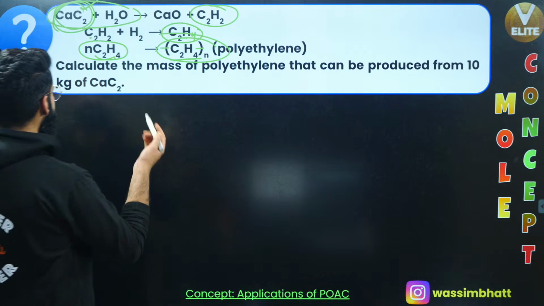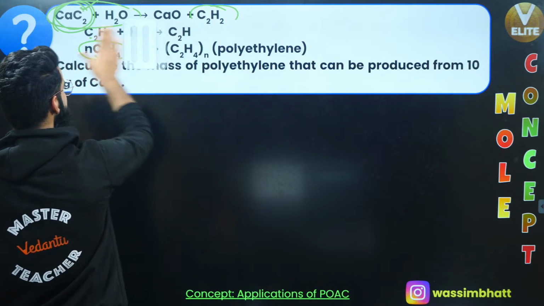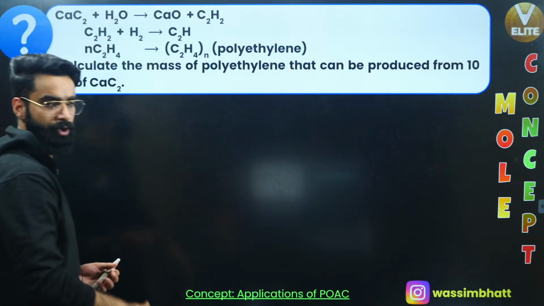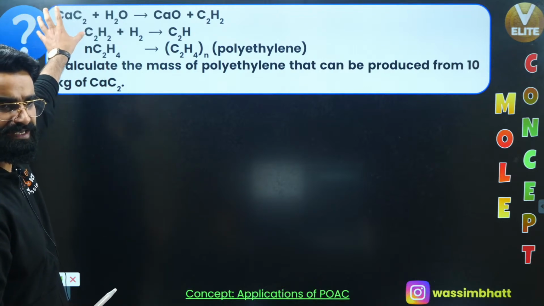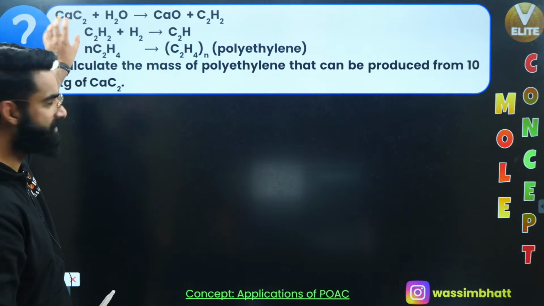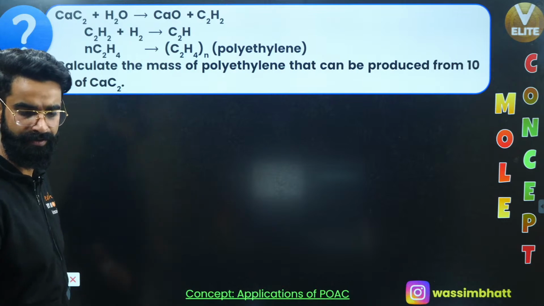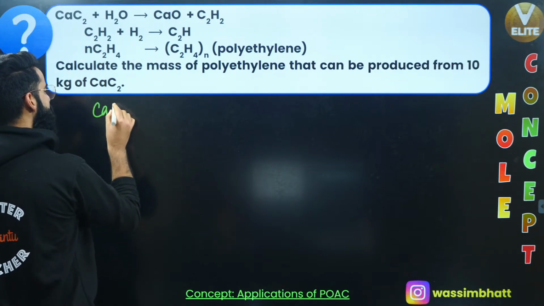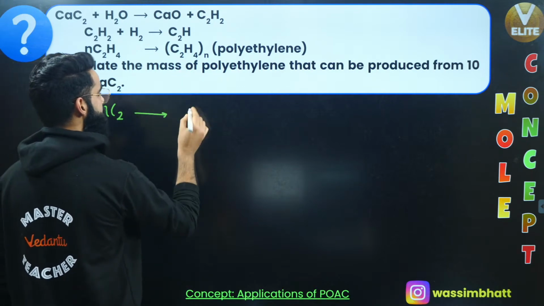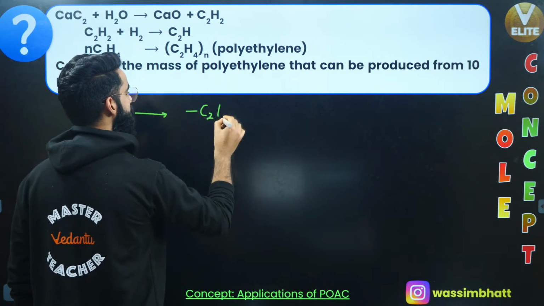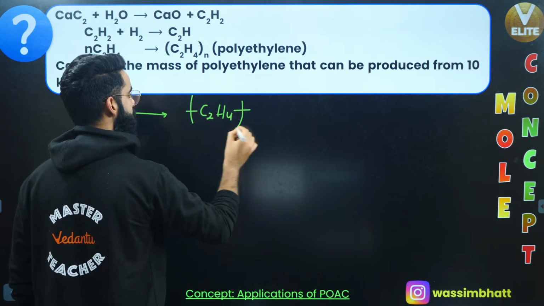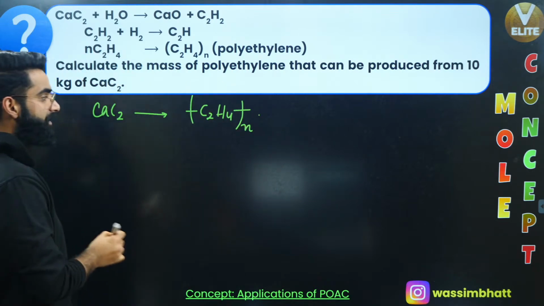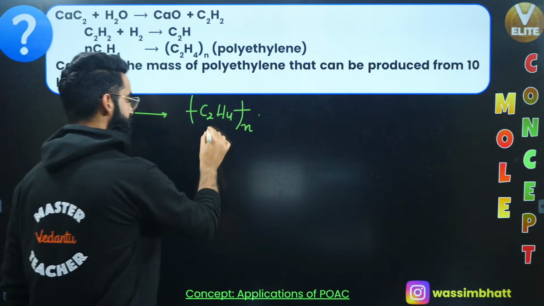So I'll simply write the POAC equation for carbon, because carbon is remaining conserved. Whatever carbon was there in CaC2, that entire amount of carbon is finally reaching into this polyethylene. So I'll write CaC2 and at the end, I'll write the product, which is polyethylene, right? C2H4 and its N molecules, correct? I mean multiplied by N. This is what we call polyethylene.